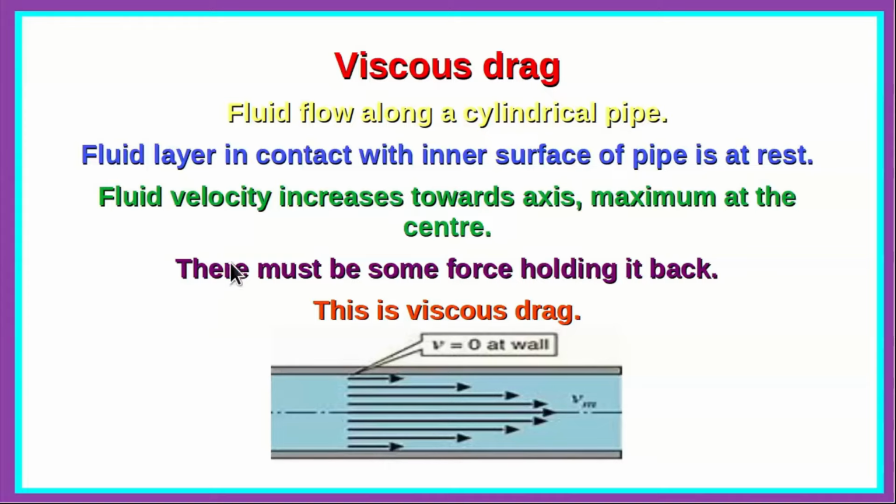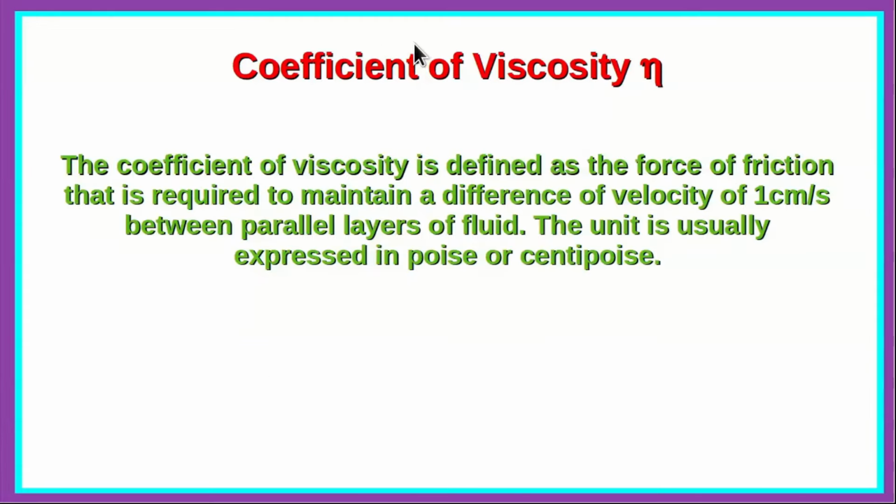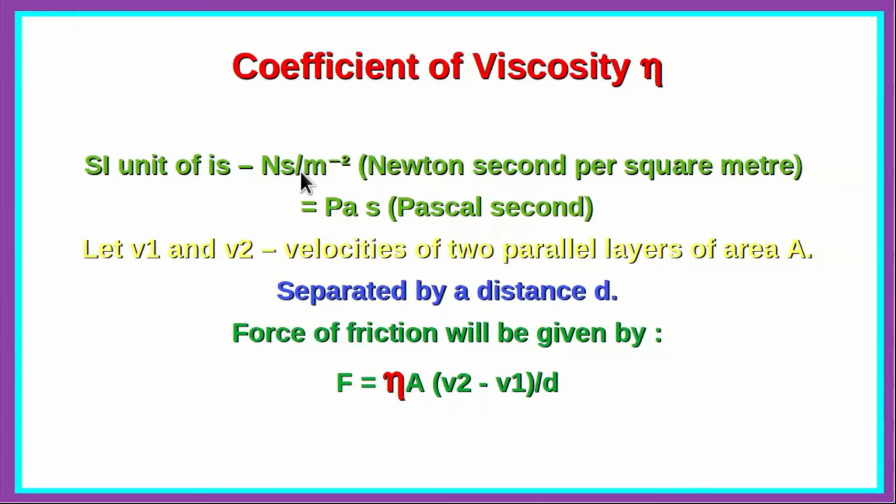So this means that there must be some force holding the fluid back, and this is exactly what we refer to as viscous drag. Now just like the coefficient of friction in the case of solid surfaces, we also have the coefficient of viscosity eta in the case of fluids. It is defined as the force of friction that is required to maintain a unit velocity gradient, that means a difference of velocity of 1 centimeter per second between parallel layers of a fluid. The unit is usually expressed in poise or centipoise, or also Newton second per meter squared, which is equal to Pascal second.